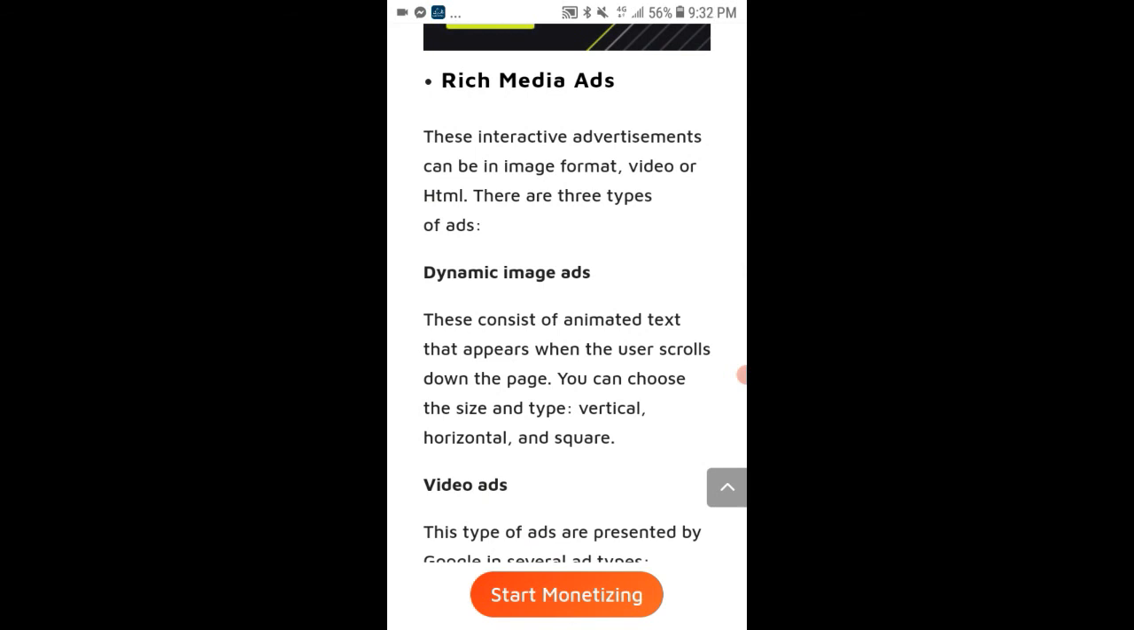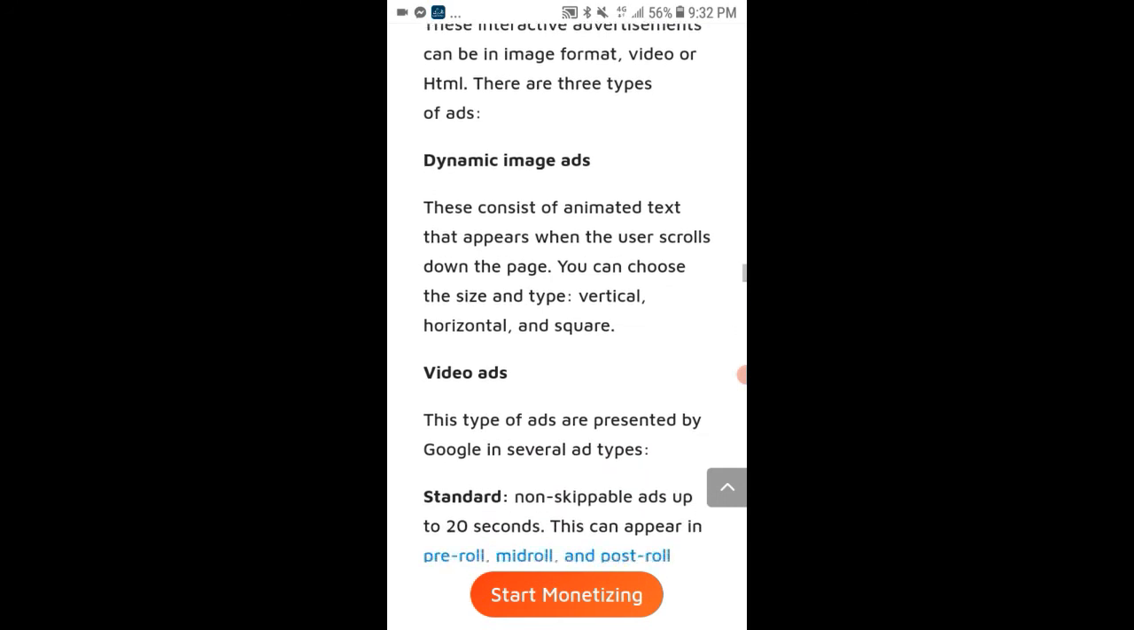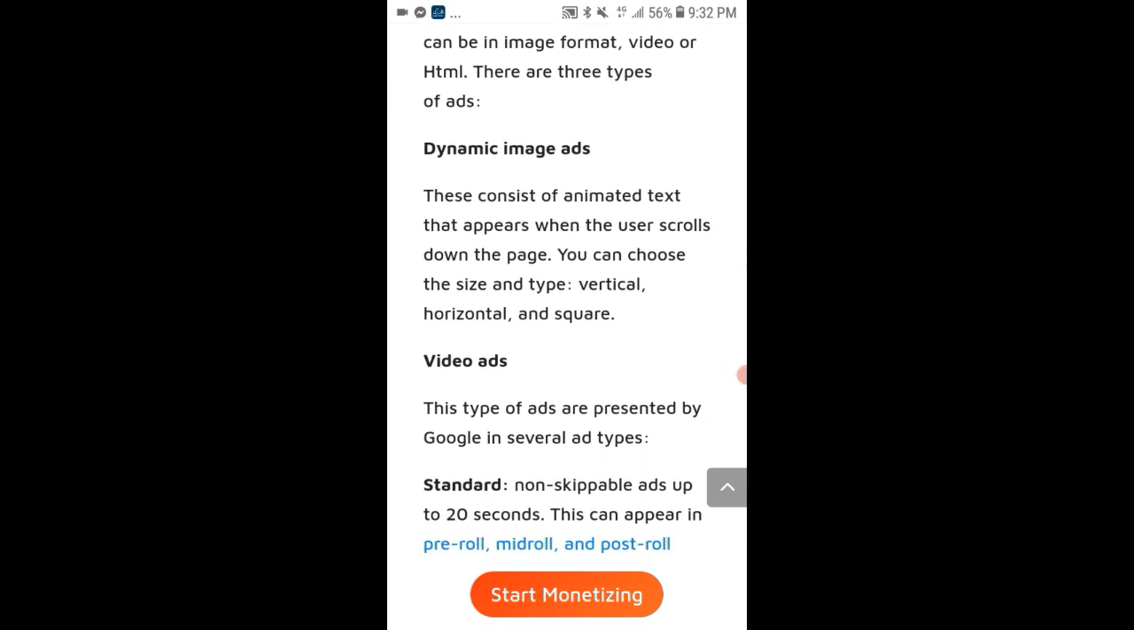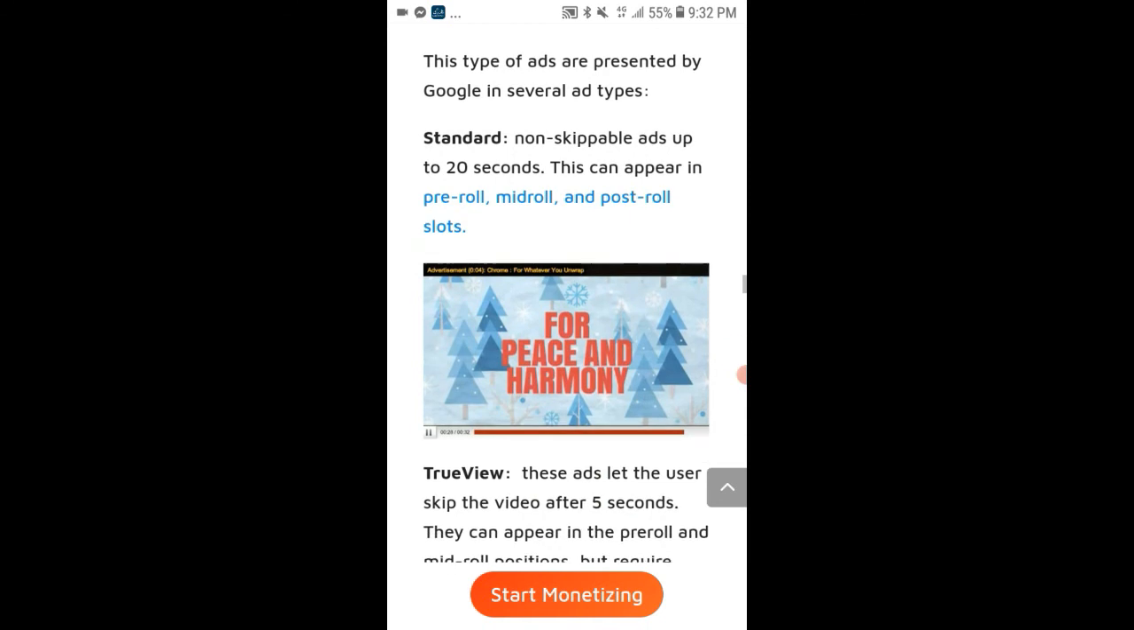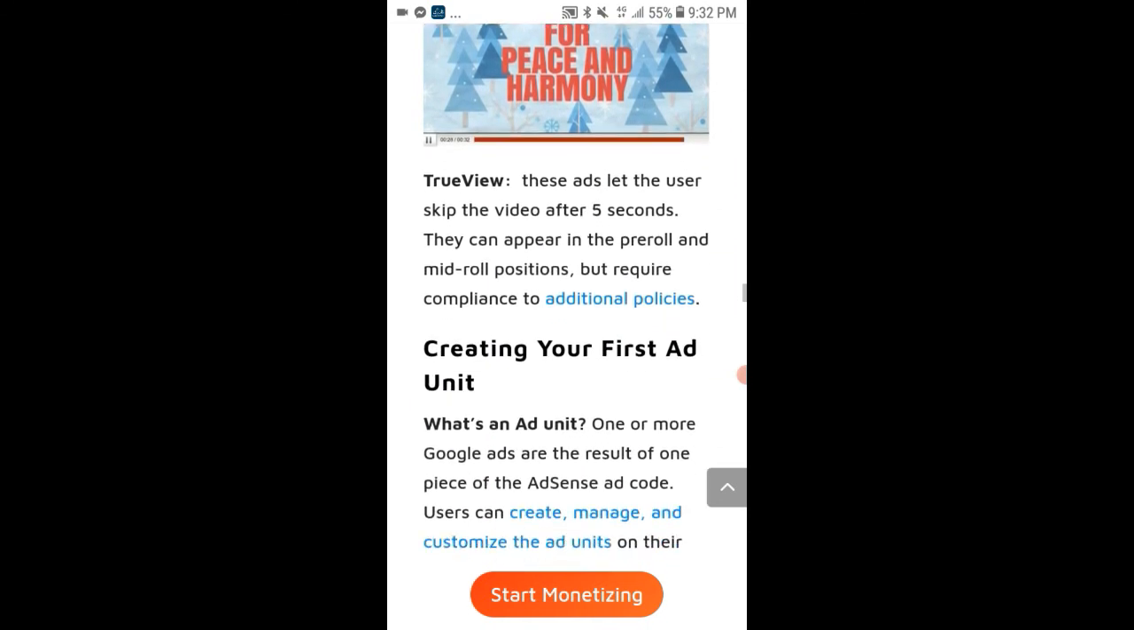Video ads. These types of ads are presented by Google in several ad types. Standard non-skippable ads, 20 seconds. TrueView. These ads let the user skip after 5 seconds. They appear in pre-roll and mid-roll positions, but require additional policies.